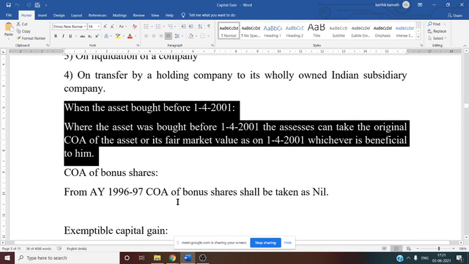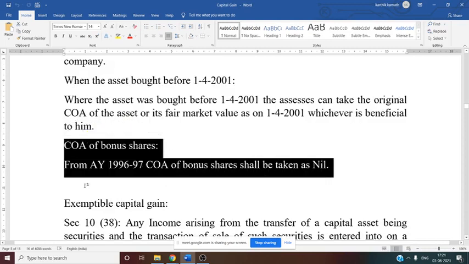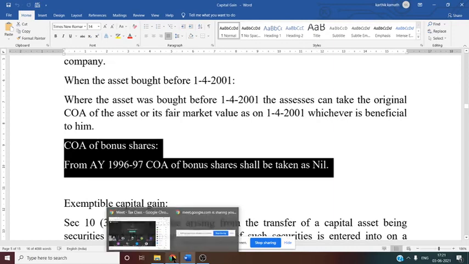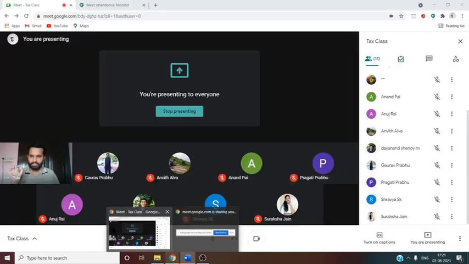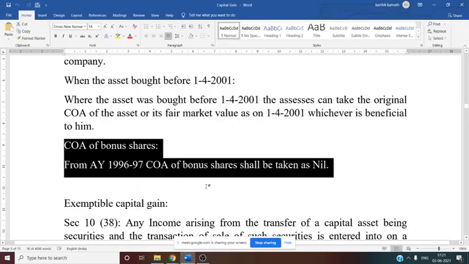Then COA of bonus share, what happens now? For bonus shares from assessment year 1996-97 onwards, COA of bonus share shall be taken as nil. This is also a very important point, because sometimes they will give you information regarding bonus shares in the question, so there you have to consider this information.